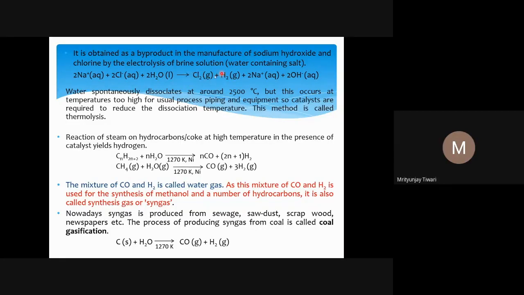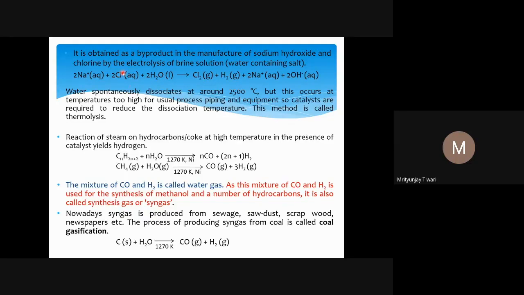In the brine solution, Cl minus will be there because it is part of the salt, and Na plus is also part of it, and the water is there. If you perform electrolysis on the brine solution, chlorine gas will be formed. Chlorine is being oxidized.